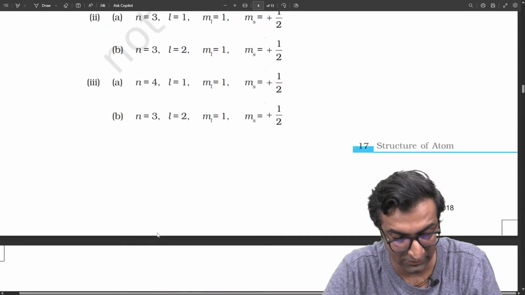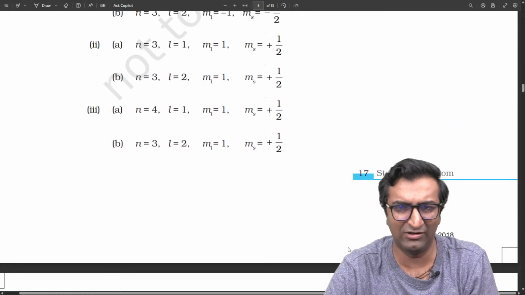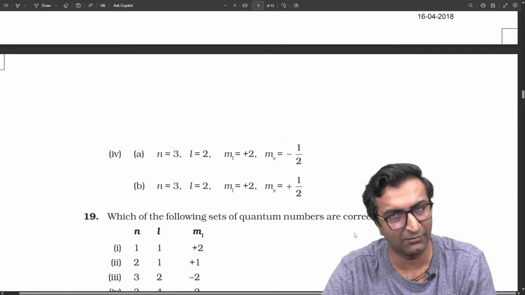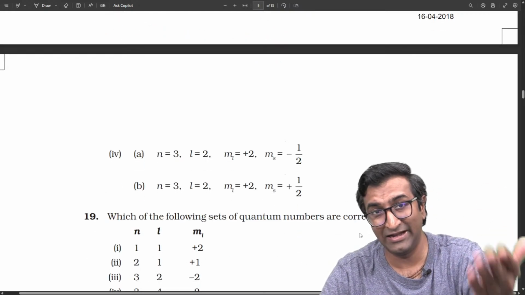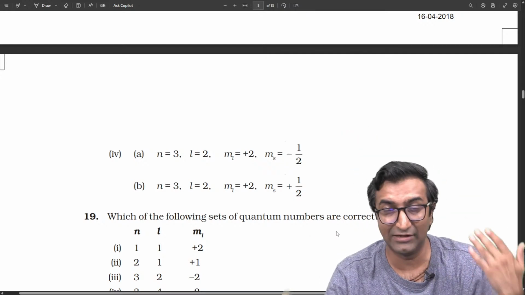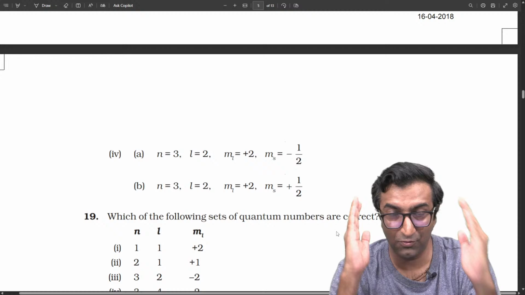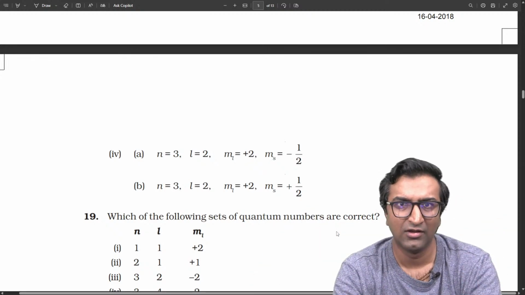Please solve these questions. Look, I've asked similar questions. Which of these are degenerate orbitals, a simple thing. Everything we've done in our sessions, you'll be able to do all of it easily. Which means just by doing NCERT, you will be able to get 99 percentile plus easily. Like, I'm not making this up. Obviously, it's a lot of effort, but the process is defined. It's well defined. It's not an unknown. It's a very known thing. The syllabus is actually very vast.